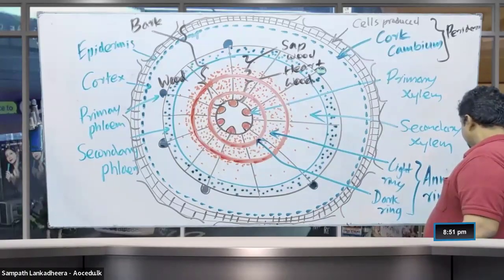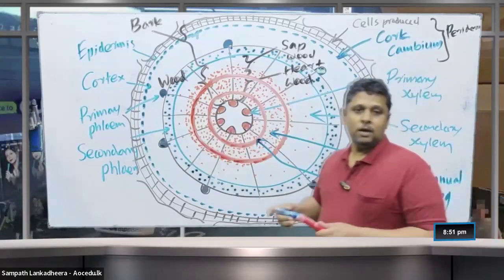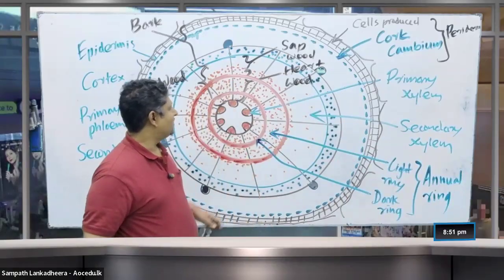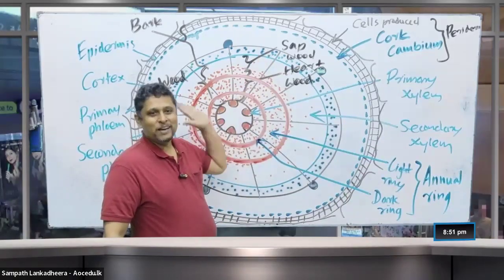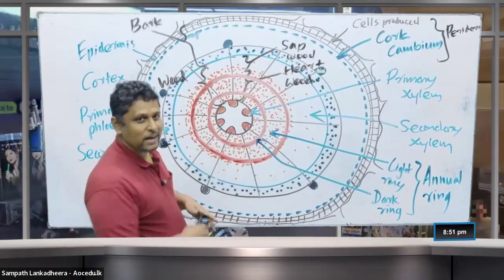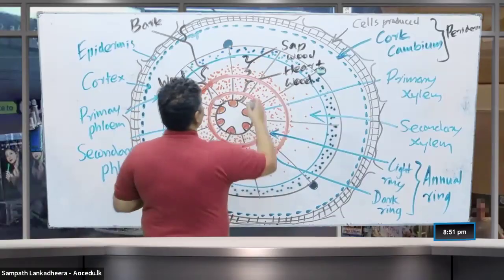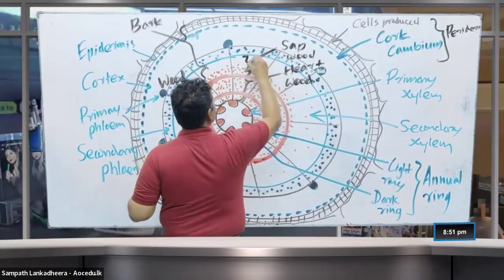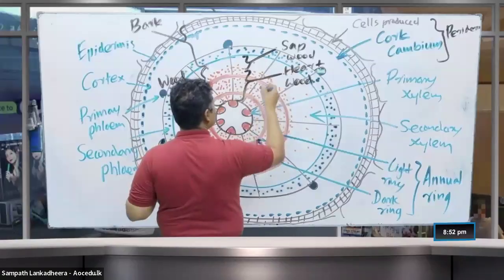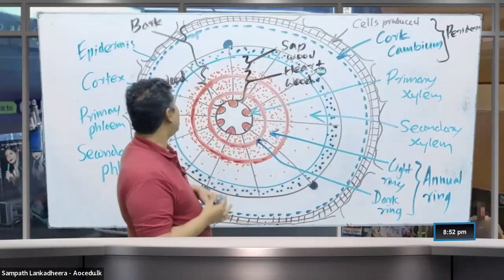Annual ring. That we call the annual ring. So you have to forget about the sapwood and the heartwood now. Sapwood and the heartwood is a different story. I don't think you have any confusion between the sapwood and the heartwood and the annual rings.